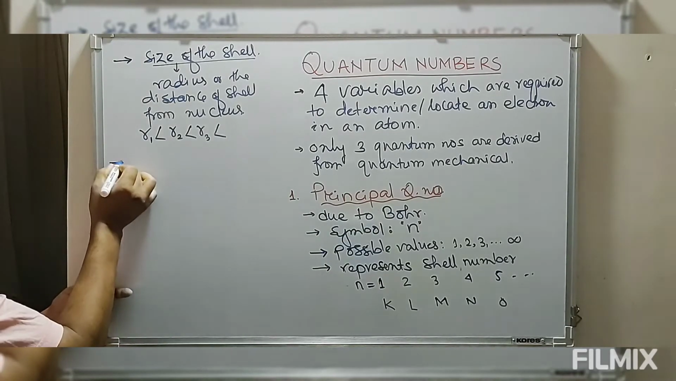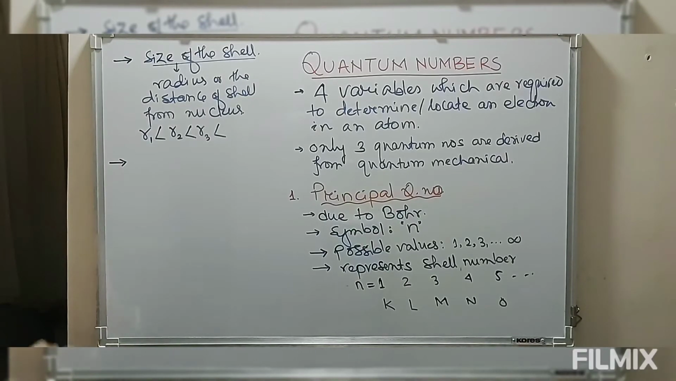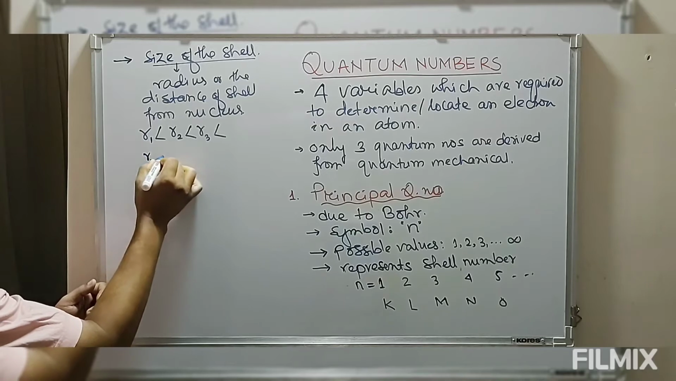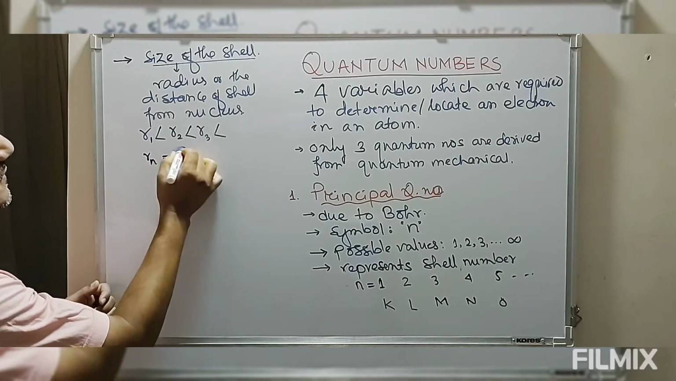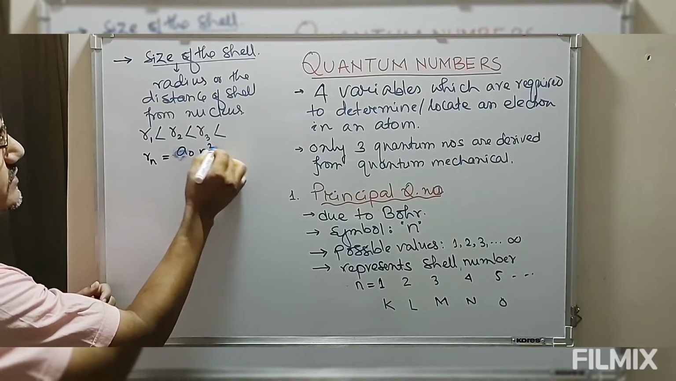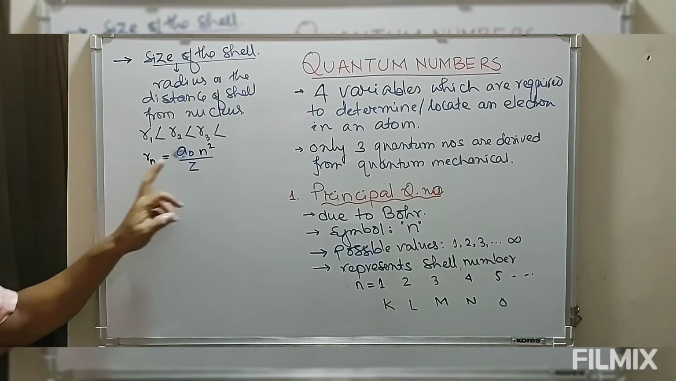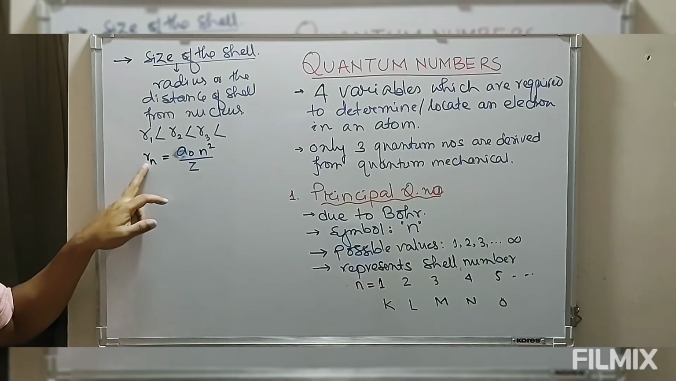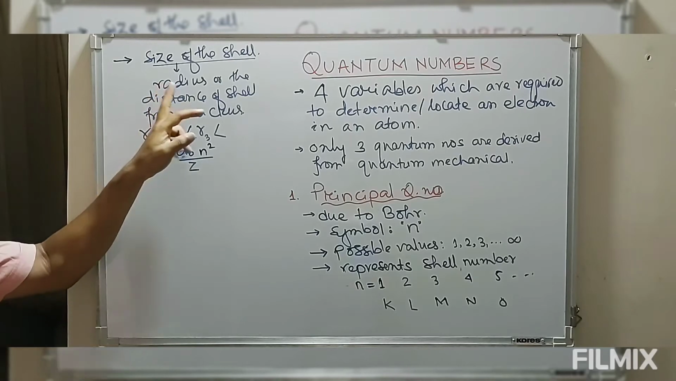We have gone through this in Bohr's theory. The radius of any particular shell was given as a0, that is Bohr's radius, times n square divided by Z. We have defined this. So as the shell number increases, the radius increases. This increase in n increases the size of the shell.